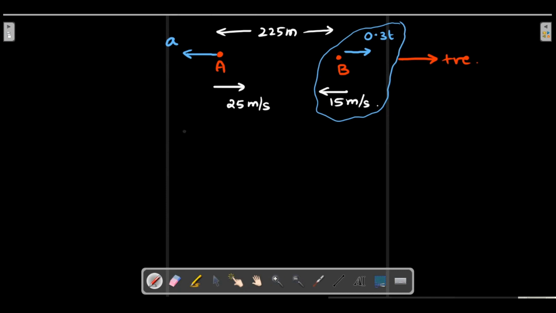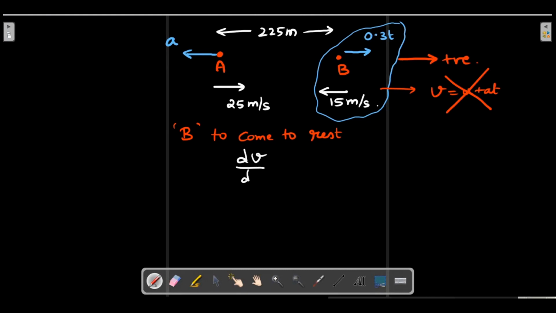For B to come to rest, I can't use V equals U plus AT, because A is a variable here. So you have to go by the normal rule of dV by dt equals A, which is 0.3 t.